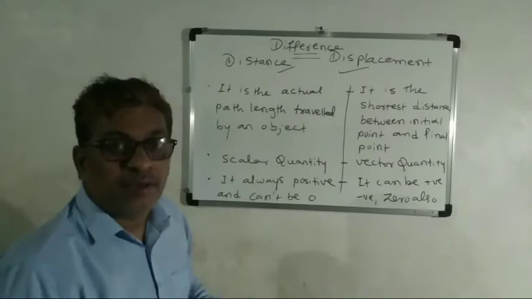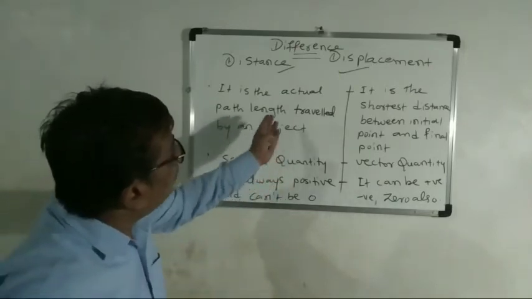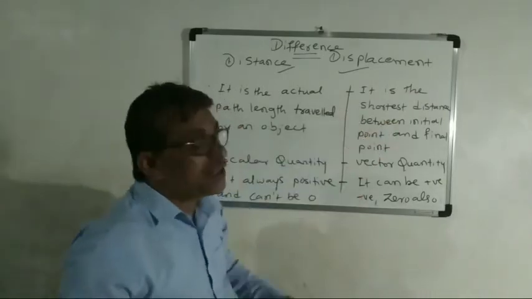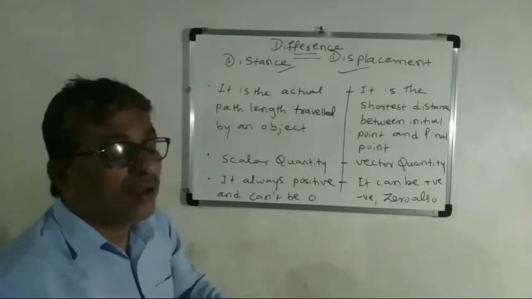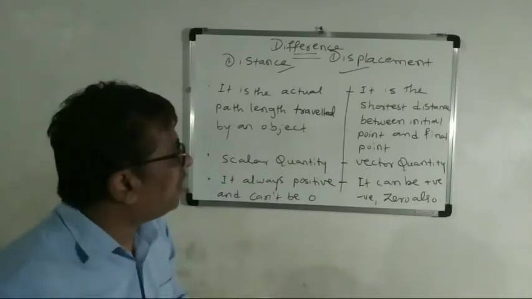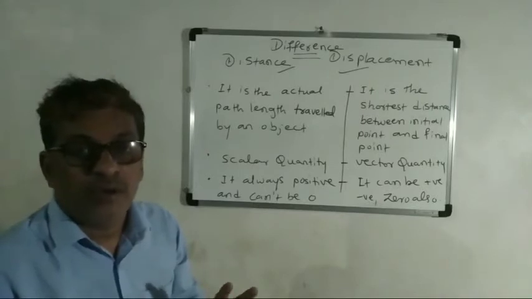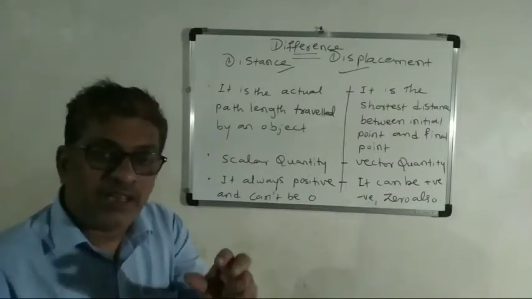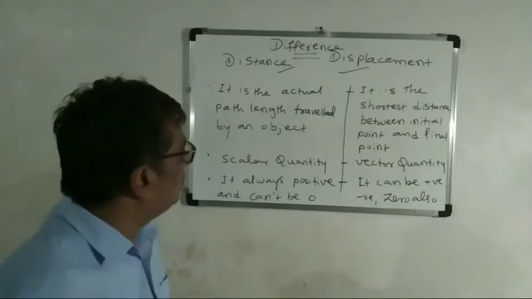Displacement is the shortest distance. Here we measure only the shortest distance from the initial position to the final position. Only these two, where it starts and where it ends, are measured. Other points and other lengths will not count.